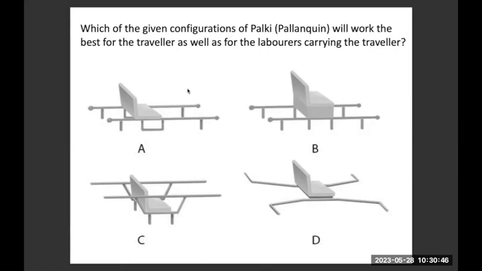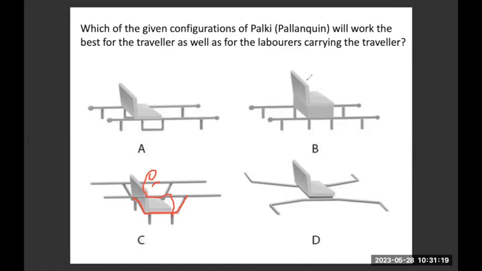Yeah, so in this case, the correct answer is option C. That's the best configuration for a palki. Why am I saying that? Because the chair is kind of depressed like this, it gives the person who is sitting here some kind of stability and something to hold on to on the sides.